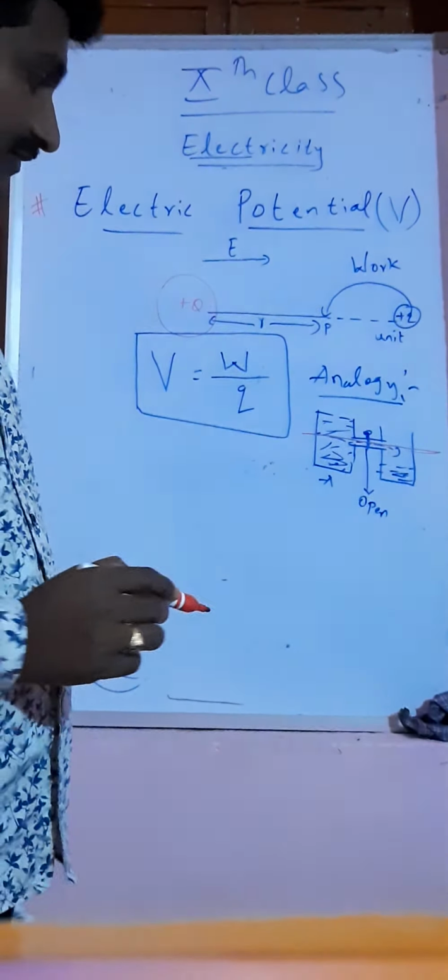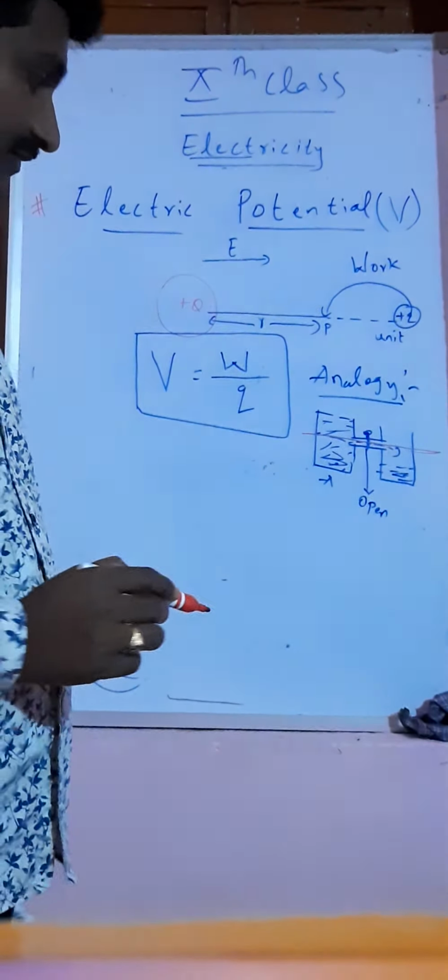In the same manner, when you take an electric circuit, this is a positive terminal, this is a negative terminal. When it is connected to an external circuit, let us say a bulb, with a key, like a tap key or press key, when you keep it in the on position, the flow of electrons will take place and the bulb will glow.